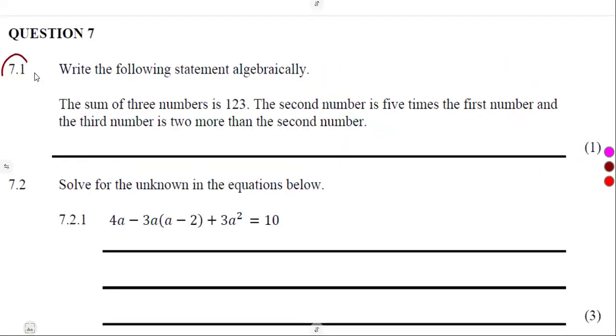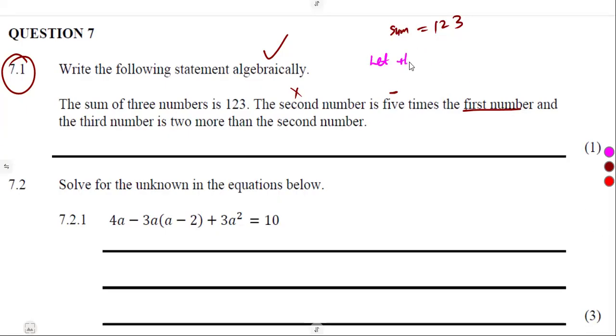All right, question number 7, write the following statement algebraically. The sum of 3 numbers is 123. The second number is 5 times the first number. Guys, there are 3 numbers, we don't even know them. So can we call them x, y, z? No problem. Let the first number be x.